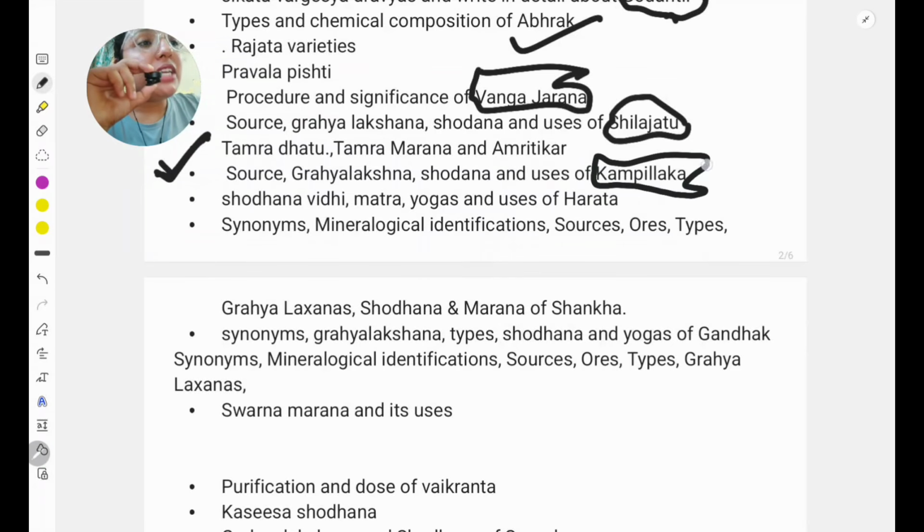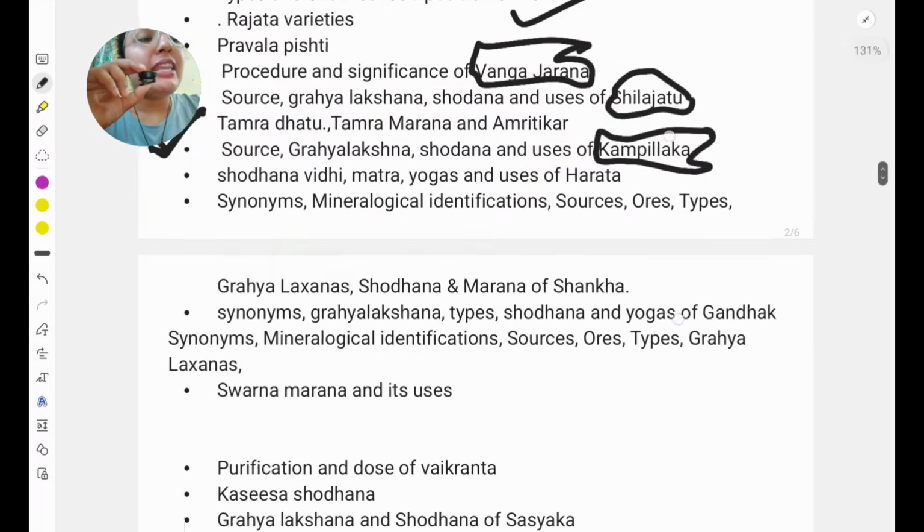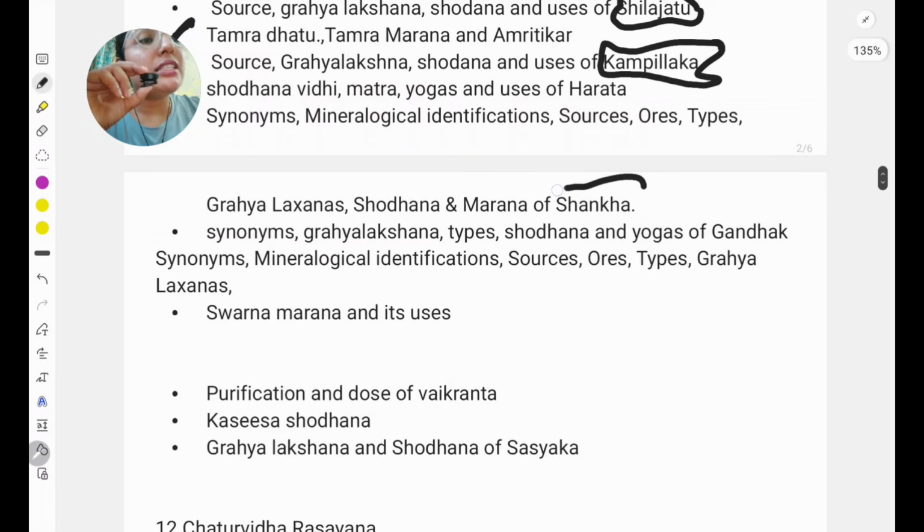Kampillaka is one of the Sadharana Rasa, and here there are not that many chances for 5 marks, but just see Kampillaka's botanical name and the Grahya Lakshana, how we can identify a good Kampillaka, with the Shodhana process. Hartala will be very important. Next is Shankha. From the calcium carbonate or Sudha Varga, Shankha is very important. You should know the mineralogical identification, type, Shodhana and Marna of Shankha.